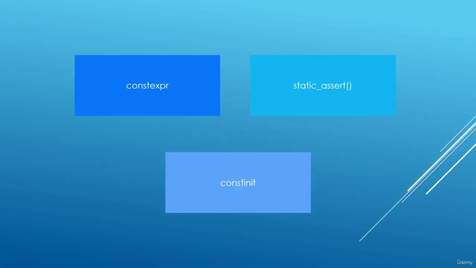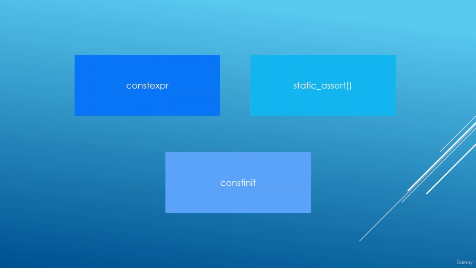After that, we had a chance to look at a few keywords that make things easier to do at compile time. Constexpr means that the variable should be evaluated at compile time. And another thing is that constexpr implies constness. So if you declare something constexpr, it's also going to be const, and you can't modify it at runtime.